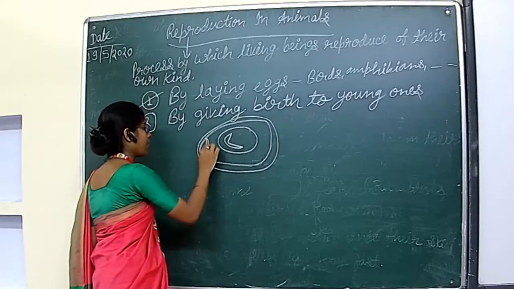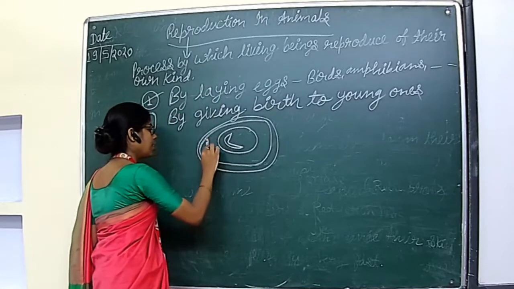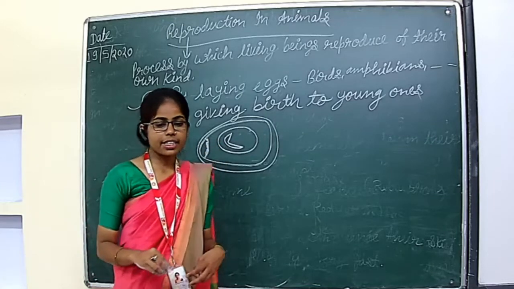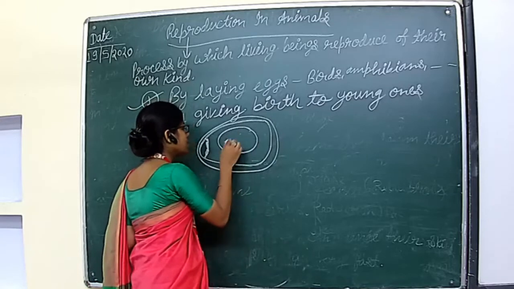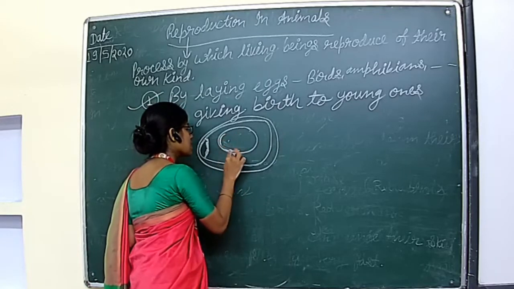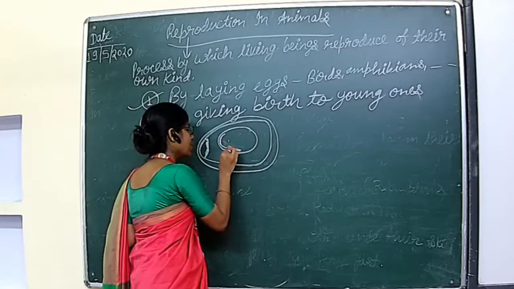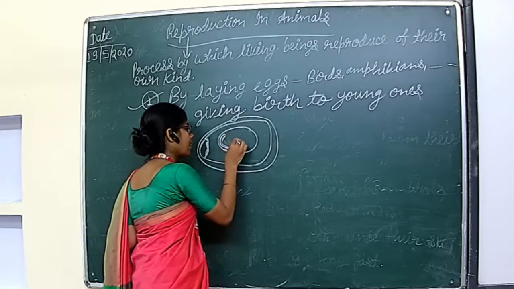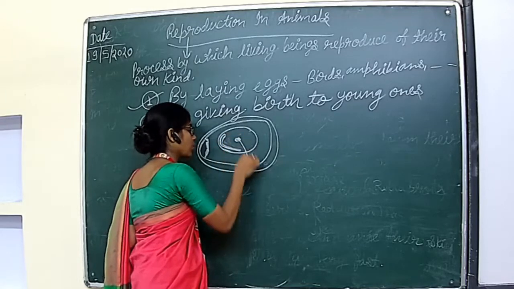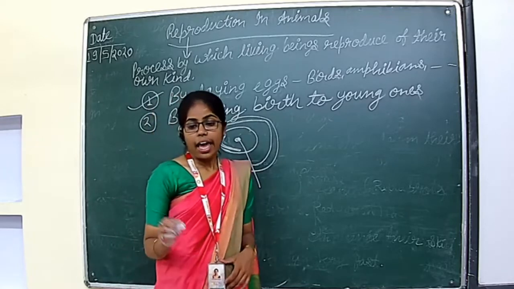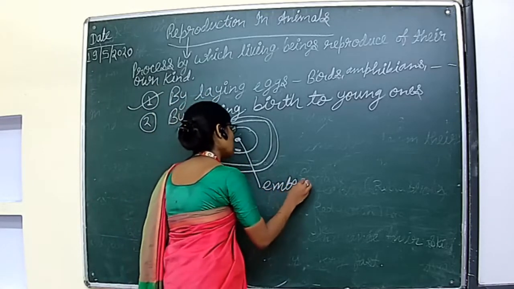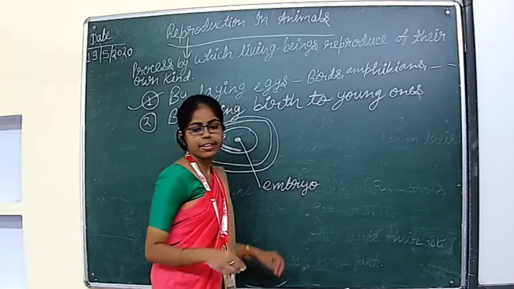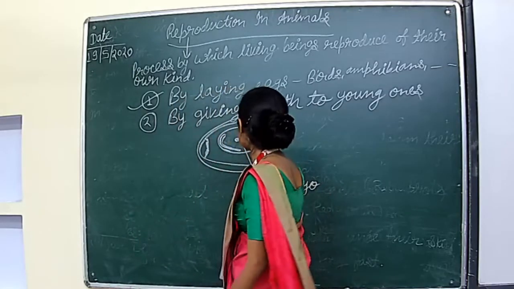This middle part is the central region of the egg, and this central region is known as the embryo.